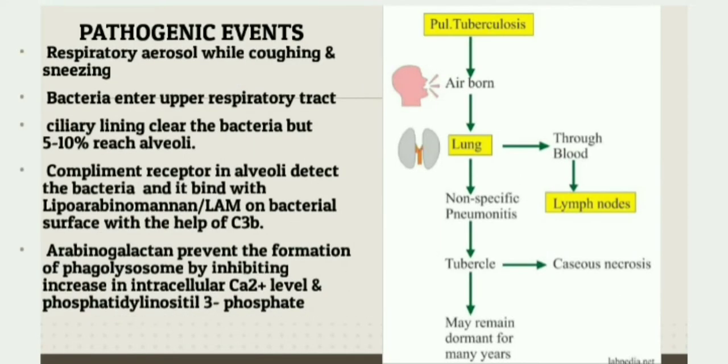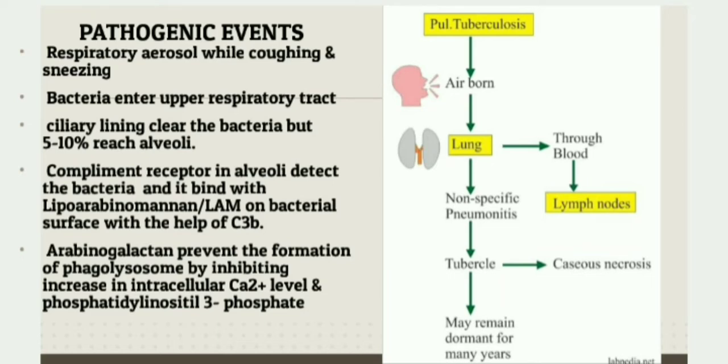Now we are going to discuss pathogenesis. We know this bacteria gets transmitted mainly through respiratory aerosols while coughing, sneezing, etc. These aerosols can suspend in air for several hours before sedimenting to the floor. So when a healthy person comes in contact with the respiratory aerosol, bacteria enters the upper respiratory tract of this person.